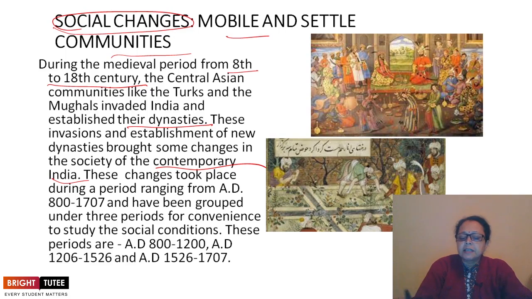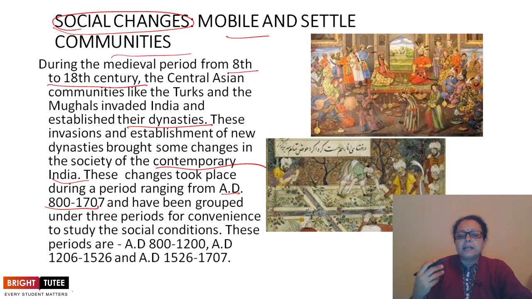These changes took place during a period ranging from AD 800 to 1707 AD, and have been grouped under three different periods for convenience of study.